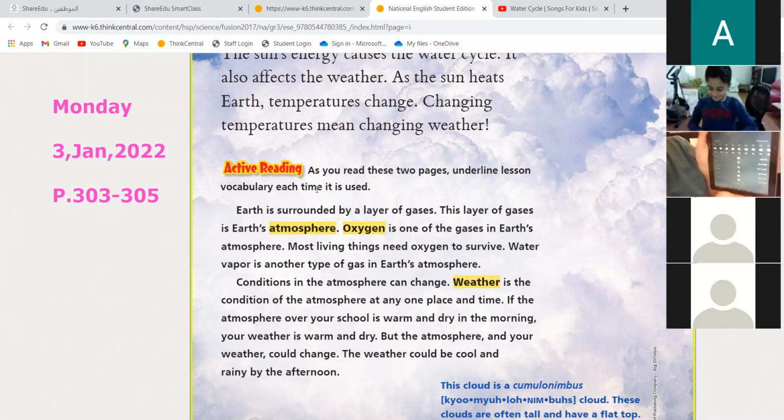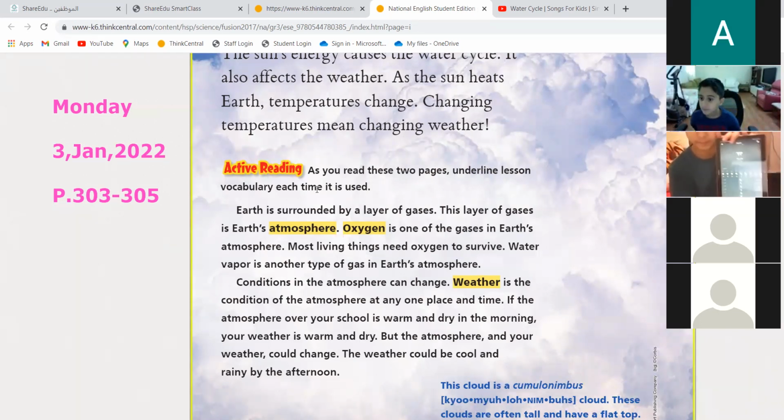When water disappears from the ground, where does it go? It goes up to the atmosphere. How? Because of the sun's energy. The sun's energy causes the water cycle. Also, it can affect the weather. It can tell you if the air is warm or not. If there are no clouds and the sun is very shiny and close, the weather will be very warm and hot, not cold at all. But if it's partly cloudy or cloudy at least, today cool. Yeah, excellent. The weather today is cool.